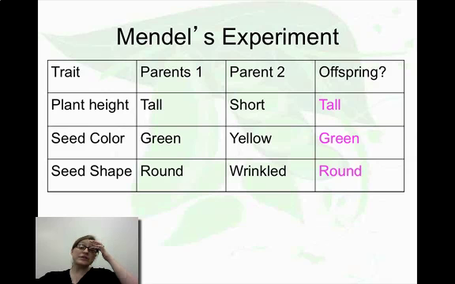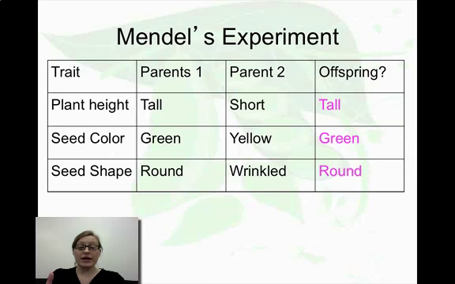So Mendel did this experiment. He crossed tall with short. All offspring were tall, and we're talking like 300-400 offspring. He crossed green with yellow, and all of the offspring were green. He crossed round and wrinkled, and all of the offspring were round.